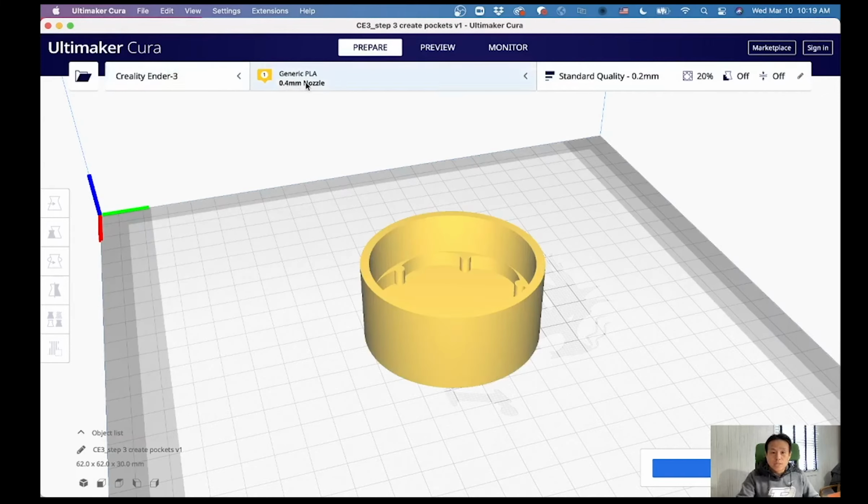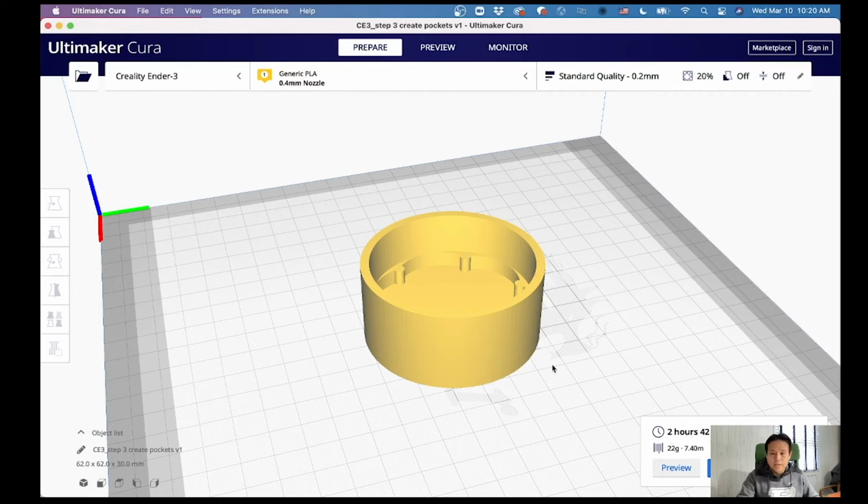You can change the nozzles or the qualities, and I'm going to use the default setting, and then I can click slice. That will show you how many hours it takes. This is actually 22 grams, and it takes 2 hours, 42 minutes.